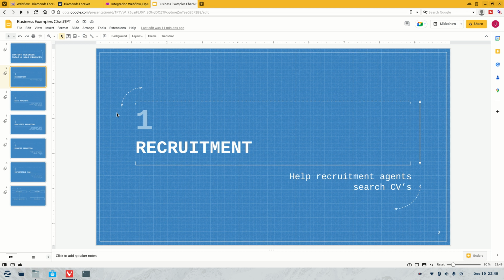That's a product that somebody could create, turn into a SaaS product and actually charge a monthly fee to recruitment agencies. So there's idea number one.